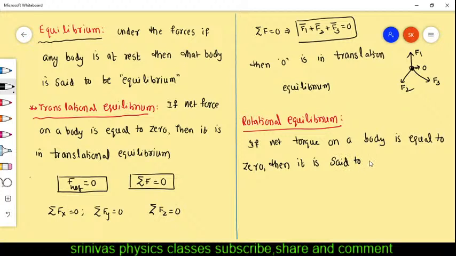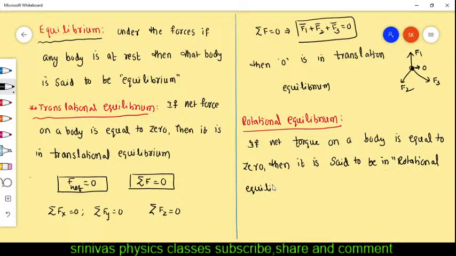Rotational equilibrium means it should not rotate under the torque. Torque is the rotating force, right? Torque is the rotating force. Now it is said to be in rotational equilibrium. This is about translational and rotational equilibrium.